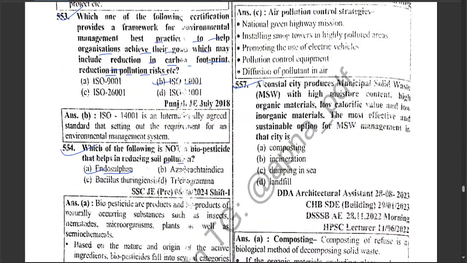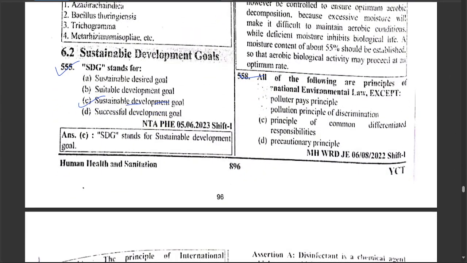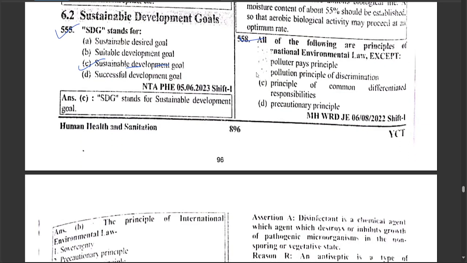A coastal city produces municipal solid waste with high moisture content, high organic material, low calorific value, and low inorganic material. The most effective and sustainable option for municipal solid waste management in that city is composting. All of the following are principles of international environmental law, except the principle of discrimination.